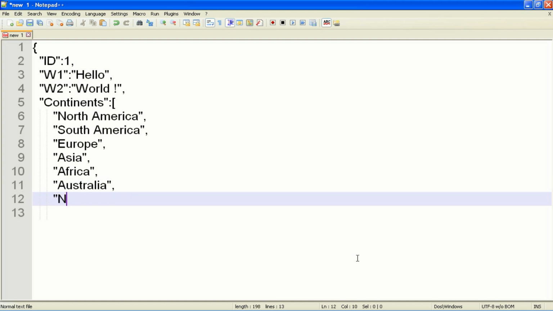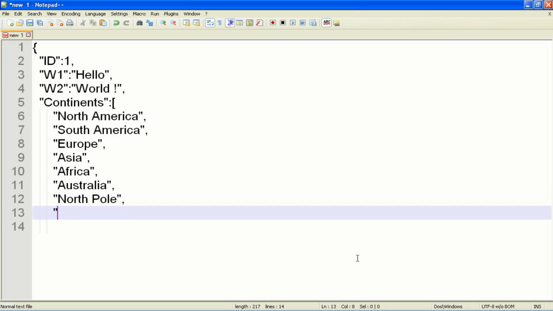I'll include poles also so it will be complete. North Pole, South Pole, and after the last item I don't need a comma.